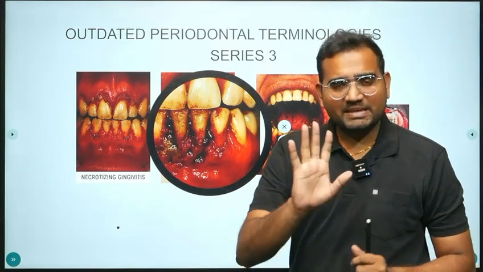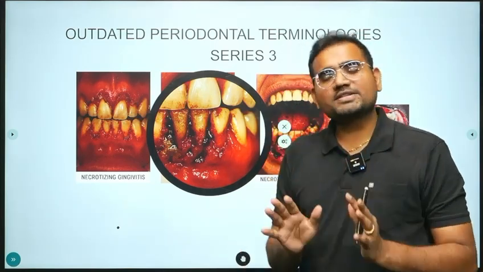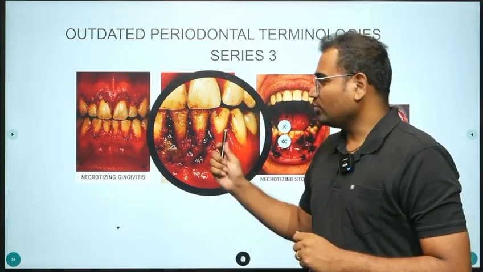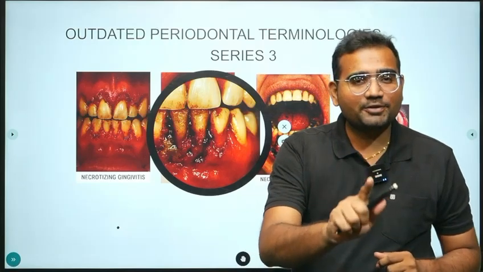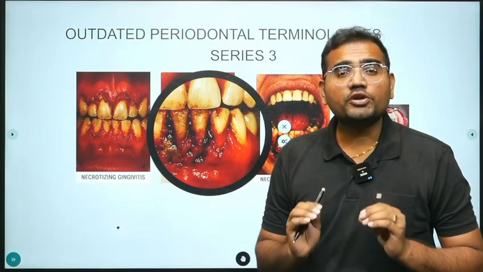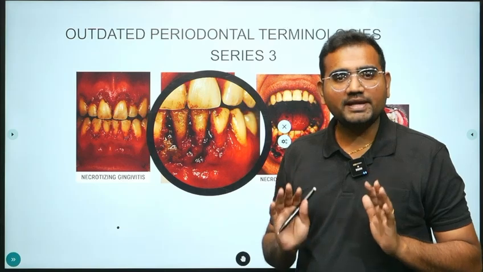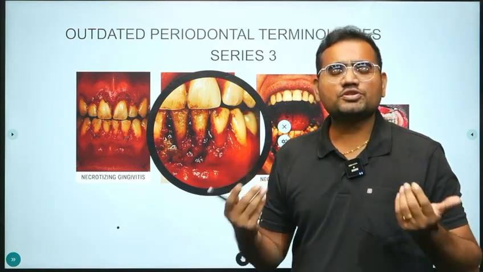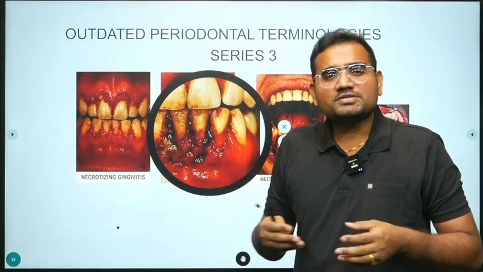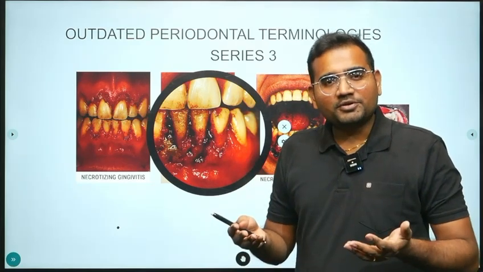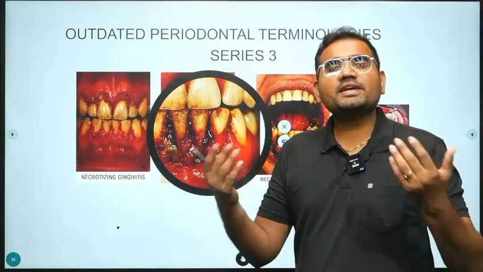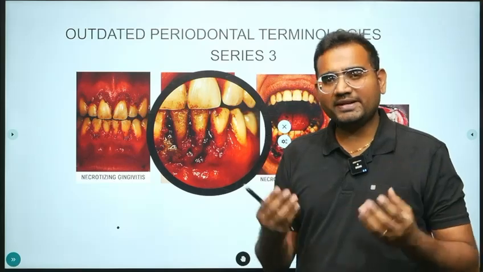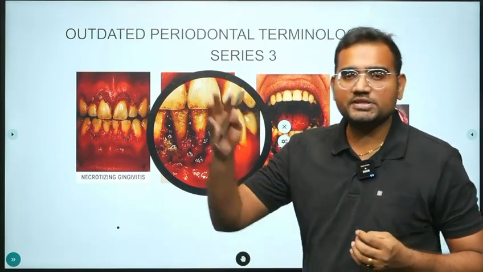As the name implies, there is clinical attachment loss and bone loss, and one of the key features is that there is not going to be any true pocket as such. Why? It's very simple, because the tissue is getting necrosed. You do not have sufficient time to probe the area because the tissue is dying. So you cannot see a true pocket in these patients.